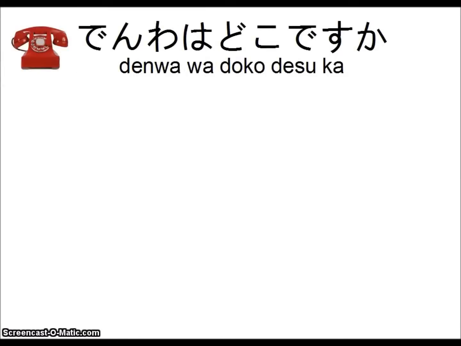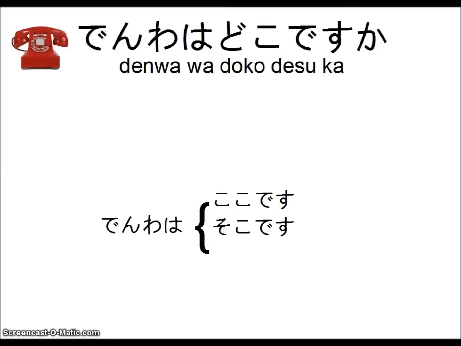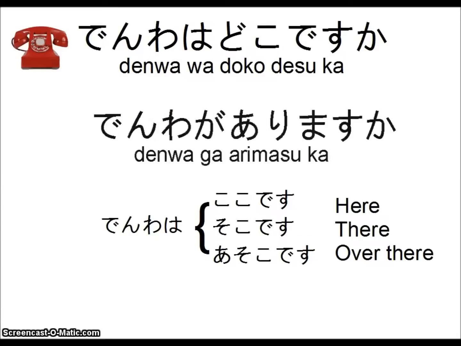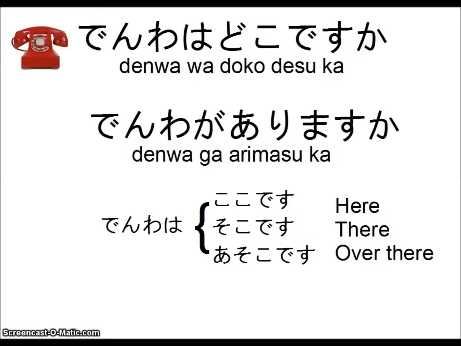電話はどこですか? This is something that everyone should be familiar with. 電話はどこですか? Where is the telephone? Before we used to be able to answer 電話はここです. 電話はそこです. Or 電話はあそこです. Here, there, or over there. But now we're going to ask a slightly different question. We're asking 電話がありますか? So instead of where is the phone, we're asking, is there a phone? Or do you have a phone? Is there a phone? 電話がありますか? So your answer is going to be a little bit different.